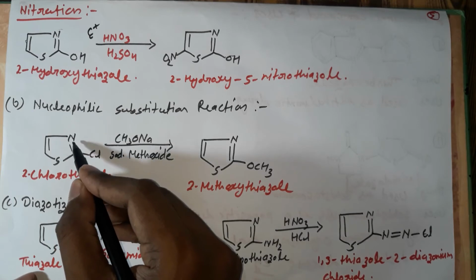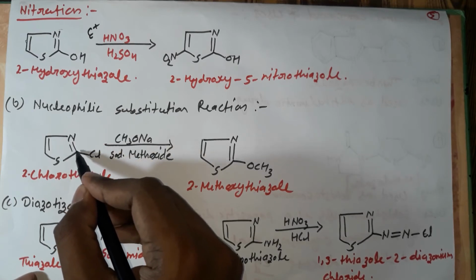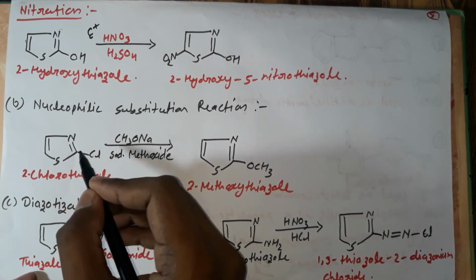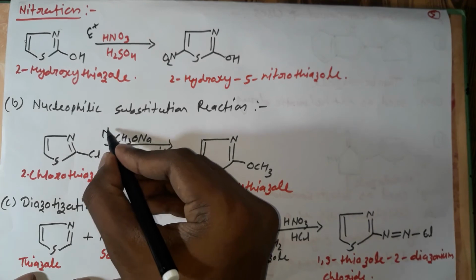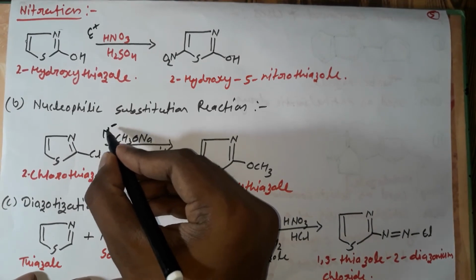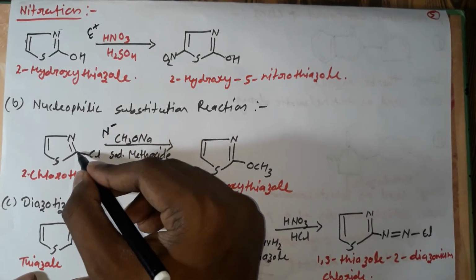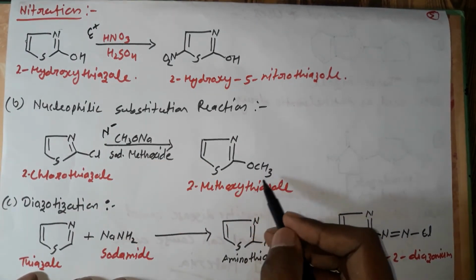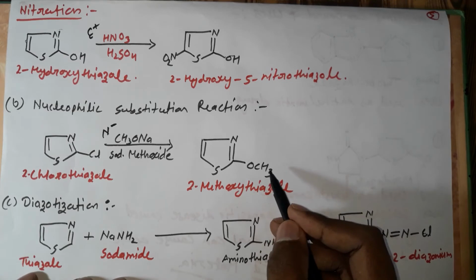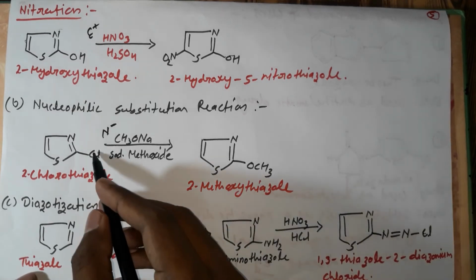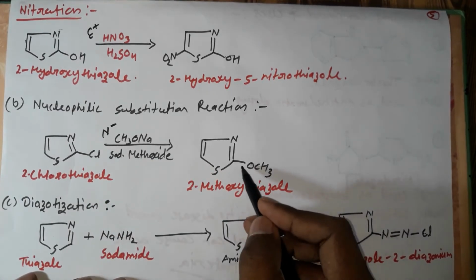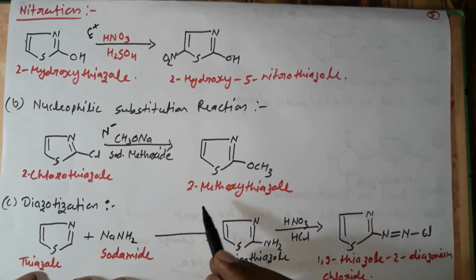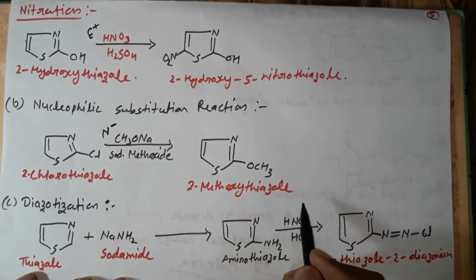Due to the double bond, it will withdraw electrons from this carbon, so electron density will be low, and the nucleophile having a negative charge will attack at this position. The methoxy group will act as a nucleophile and replace this chlorine, attaching at position 2 and forming the compound 2-methoxythiazole.